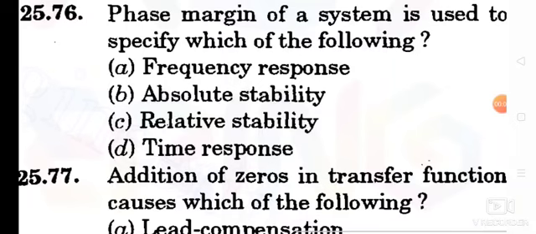Control system part 4. Question number 76. Phase margin of a system is used to specify which of the following. Option C, relative stability.